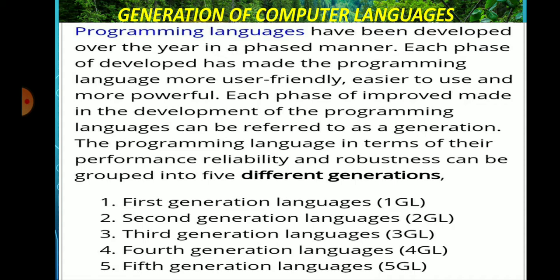They are: first generation language, in which machine language was used; second generation language, in which assembly level language was used; third generation language, in which high level language was used; fourth generation language, in which very high level language is being used; and fifth generation language, which is based on artificial intelligence.